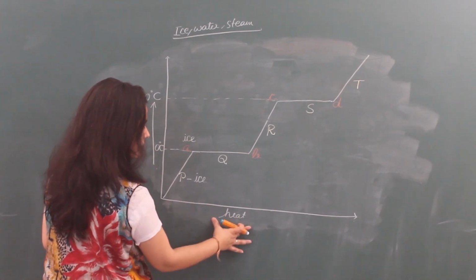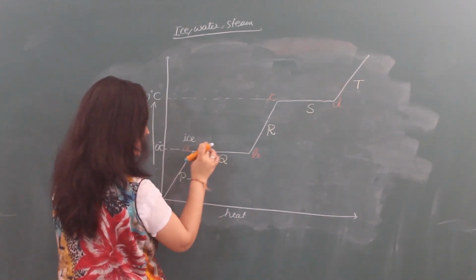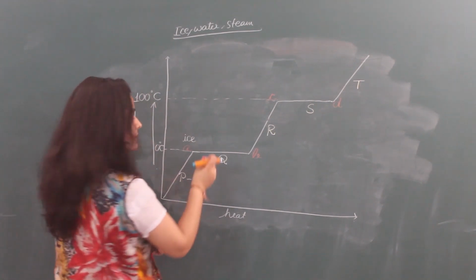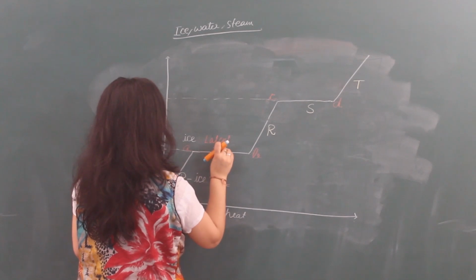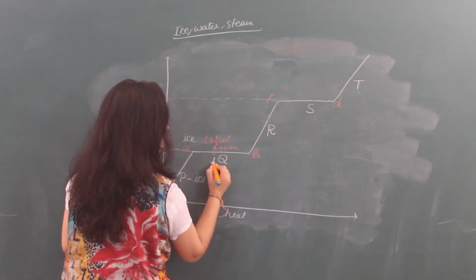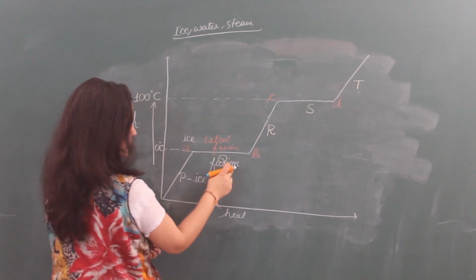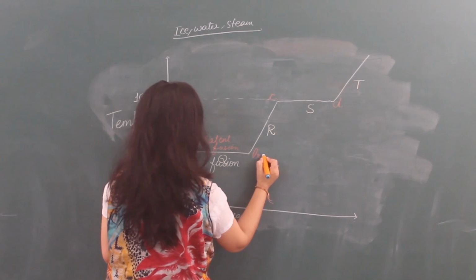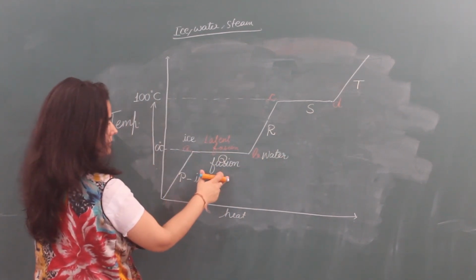Now heat is increasing but temperature remains constant. Now what will happen here? Here latent heat of fusion will be taken by the substance and the fusion or melting process will occur at Q. At B, it will be water at 0 degrees Celsius.